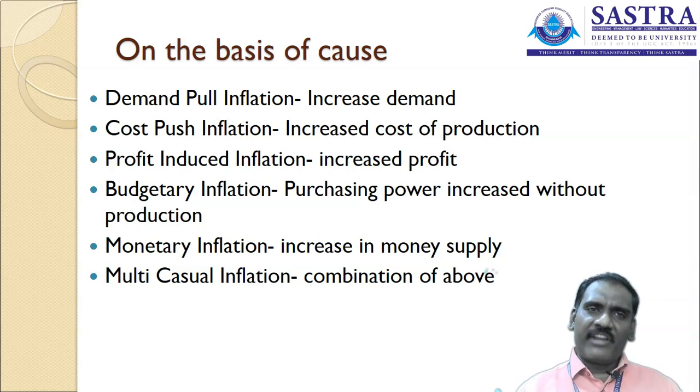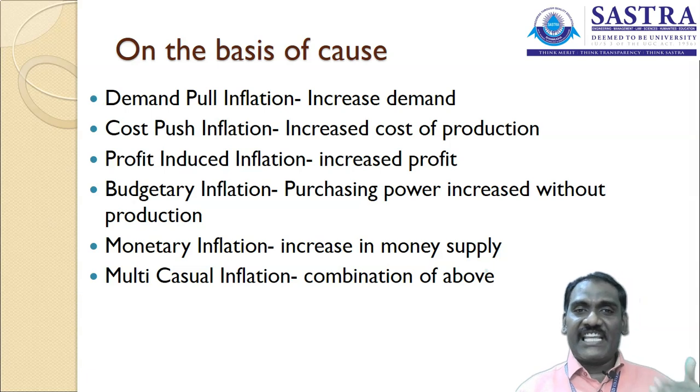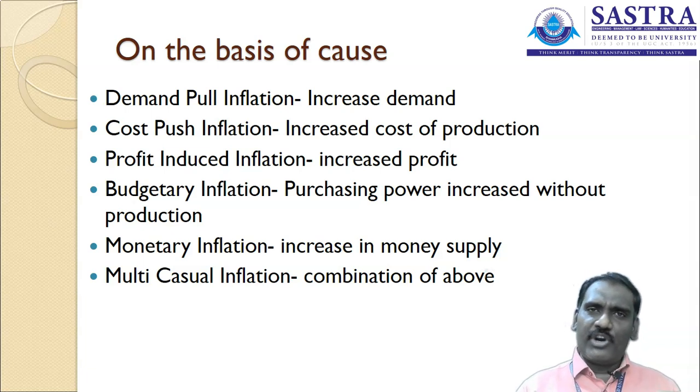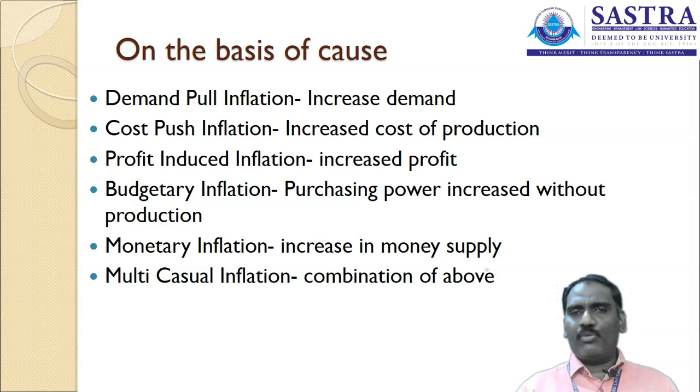They are speculating on the product for future needs. The price of the products is artificially increased in the market. What we can say is that monetary inflation is an increase in money supply. There is too much money circulation in the particular economy. We can say the increase in money supply is monetary inflation. And multi-causal inflation is a combination of the above.